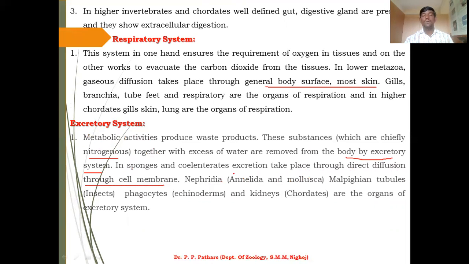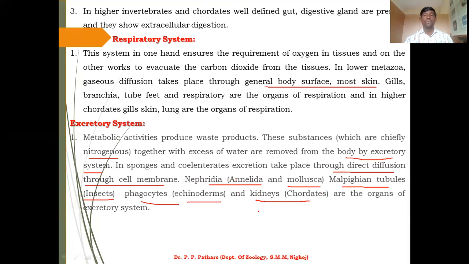For example, sponges and coelenterates use direct diffusion for excretion. Nephridia are used in Annelida and Mollusca. Malpighian tubules are present in insects. Phagocytes are in the ectoderm, and kidneys are present in higher chordates.